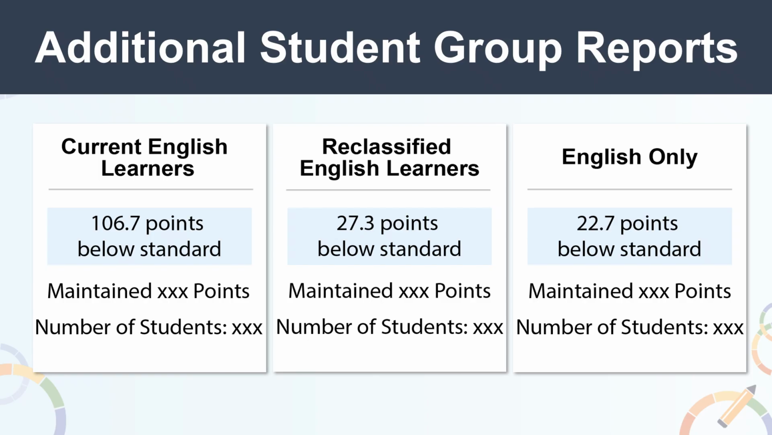For some definitions, current English learners are only those students who are classified as EL in CALPADS. It does not include any of the students who have been reclassified. The reclassified English learners include students who have been reclassified for up to 4 years. And English only are the students who are not classified as either EL or reclassified EL.